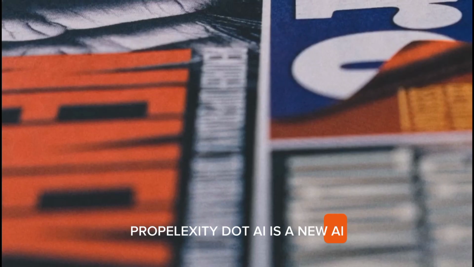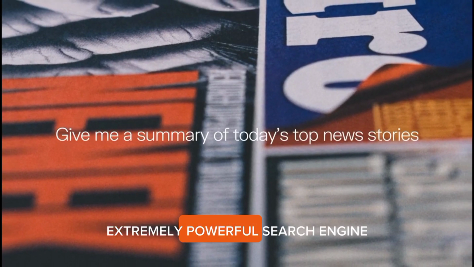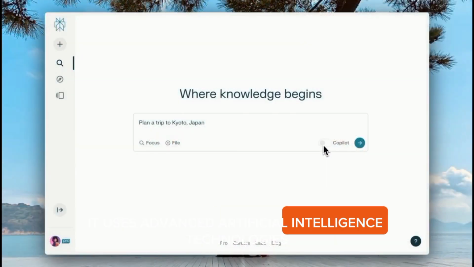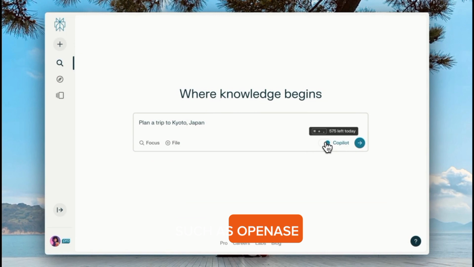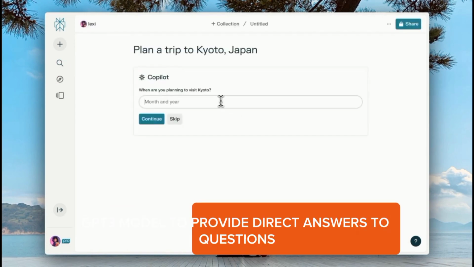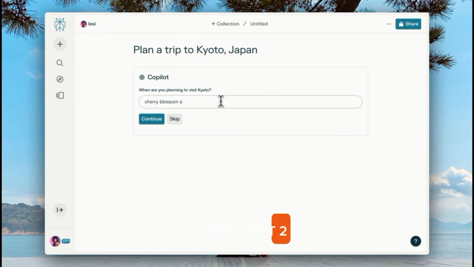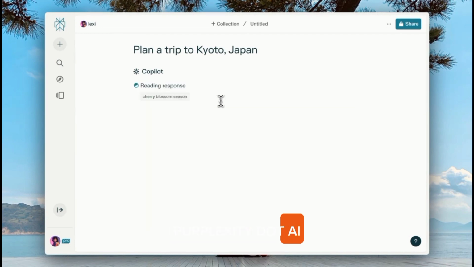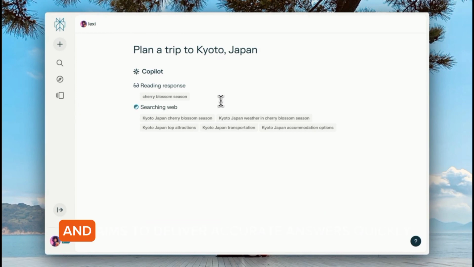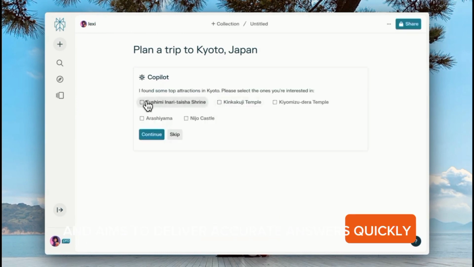Perplexity.ai is a new AI chat tool that acts as an extremely powerful search engine. It uses advanced artificial intelligence technologies, such as OpenAI's GPT-3 model, to provide direct answers to questions. Perplexity.ai unlocks the power of knowledge with information discovery and sharing, and aims to deliver accurate answers quickly.